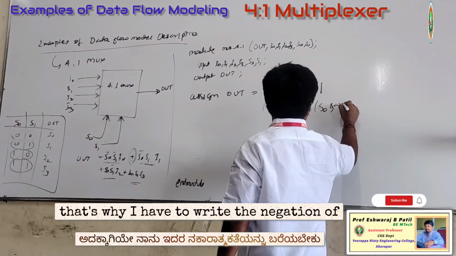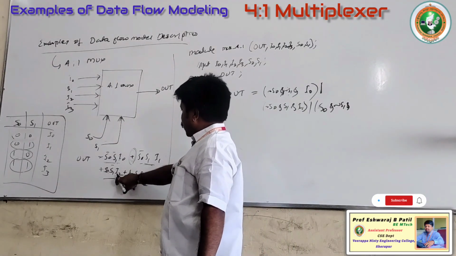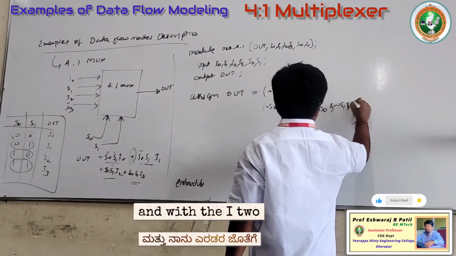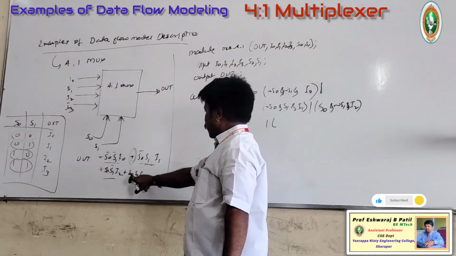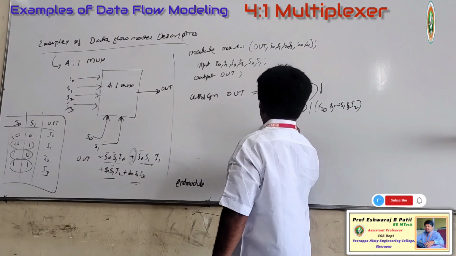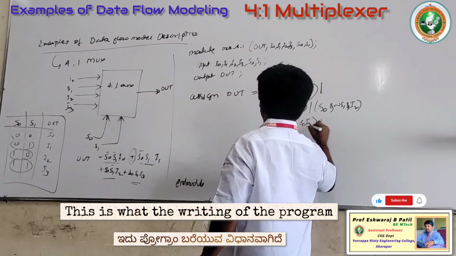So I have to write the negation for S1, and similarly the negation, and with the I2. Similarly, I have to write the straight line with S0, S1 and I3. S0 and with the S1 and with the I3. This was the writing of the program.